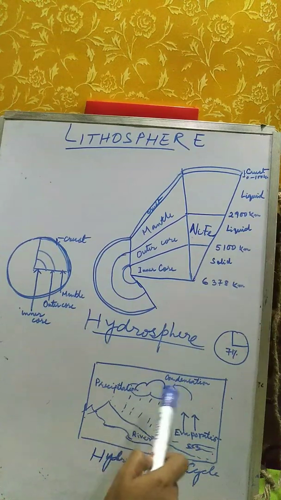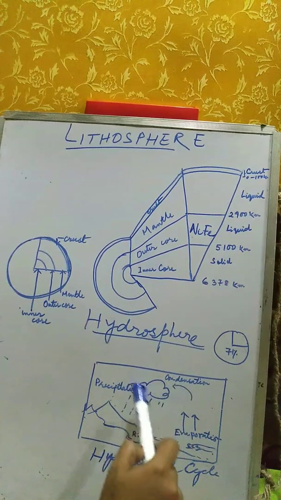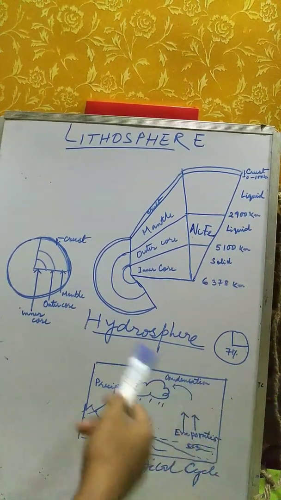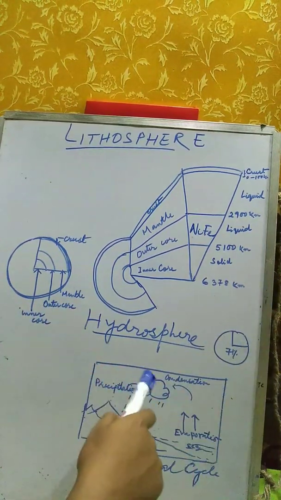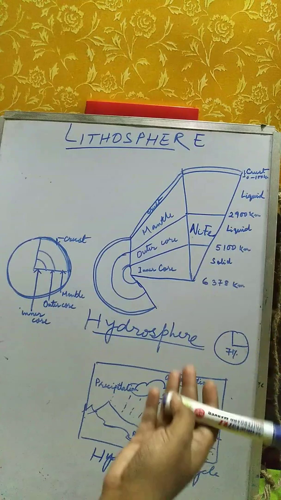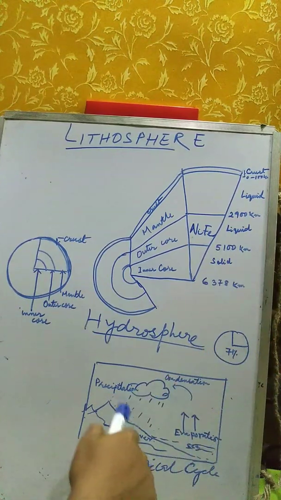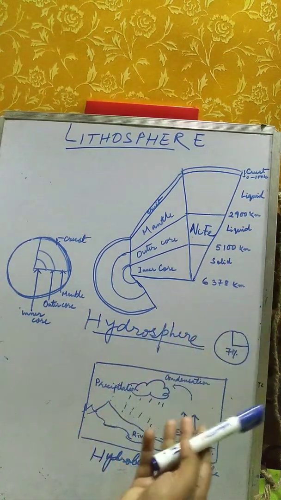And after condensation, what forms? Condensation of water vapor forms clouds, and these clouds start floating in the air. When these clouds become heavier, they can't stay in the air anymore. They come down to earth as rainfall or snowfall or hail, anything.